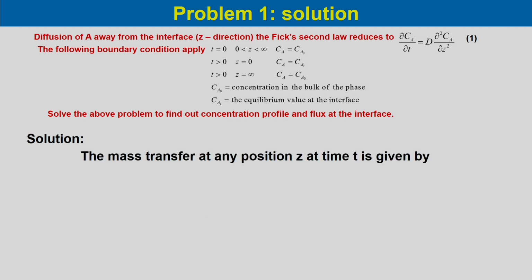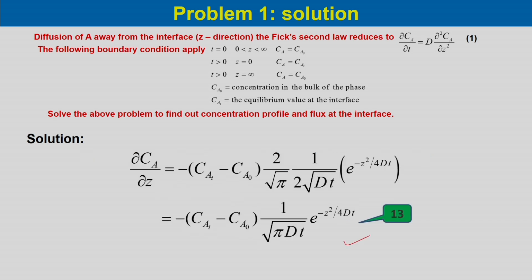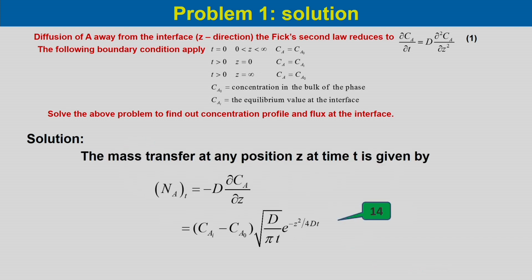The mass transfer at any position z at time t is given by Na(t), that is the flux at any time t, which is equal to minus D del Ca del z. If we substitute del Ca del z from this equation in the flux equation, we will get (Cai minus Ca naught) into root over D by pi t, e to the power minus z square by 4Dt. So, this is equation 14.